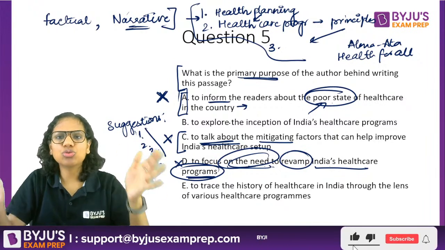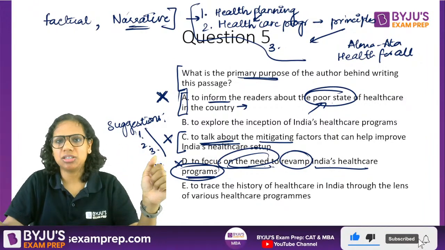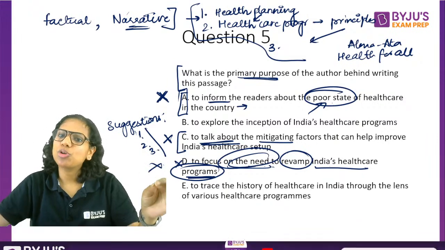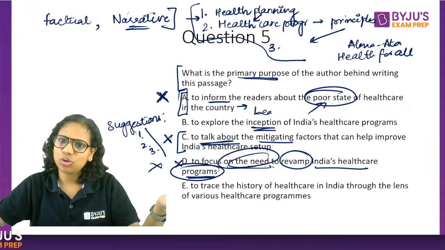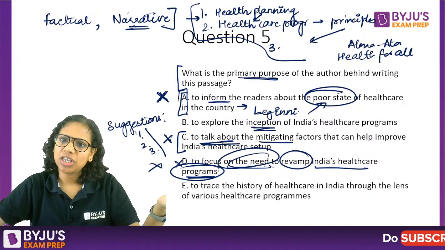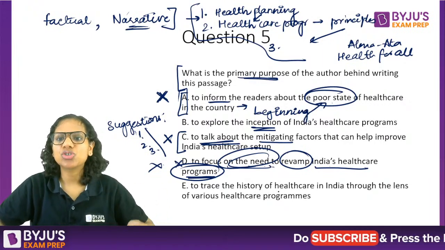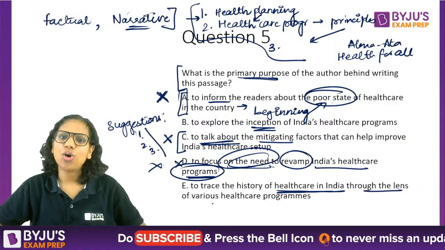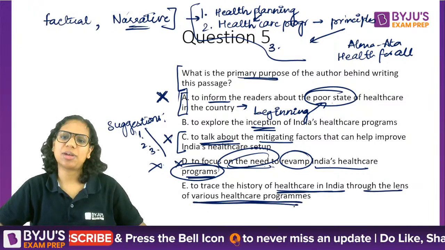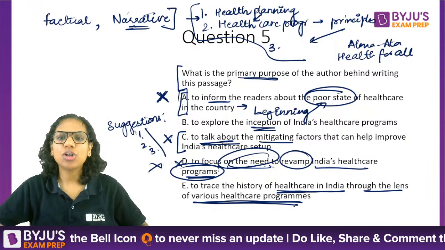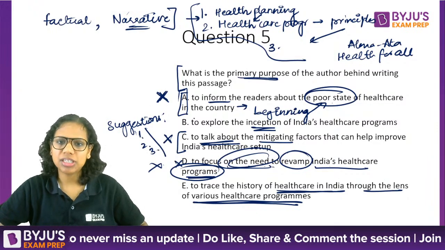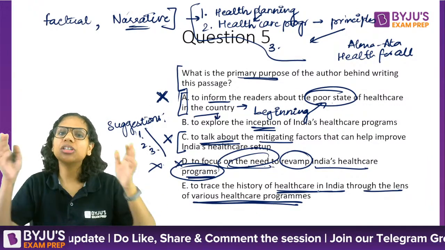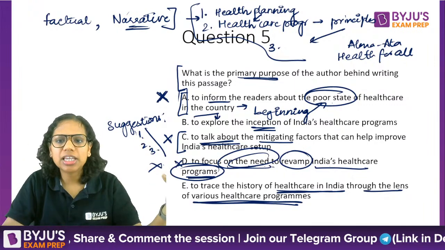Between B and E, I think you should all have narrowed down to B and E here. B says to explore the inception, the beginning of India's healthcare programs. E says to trace the history of healthcare in India through the lens of various healthcare programs. So, is the author concerned more about this, or is the author concerned more about the overall healthcare in India?